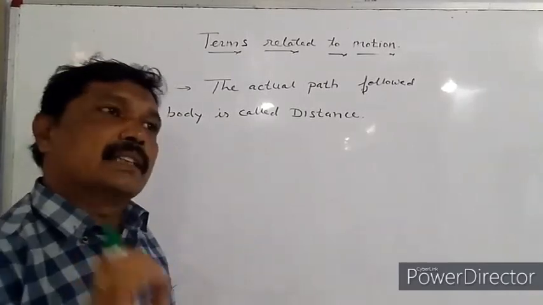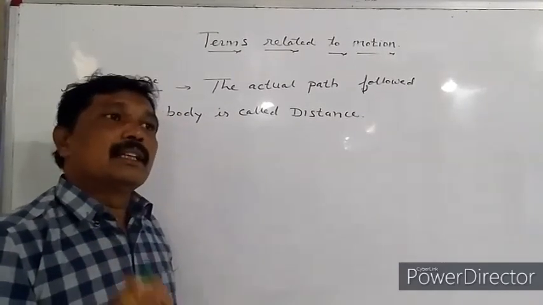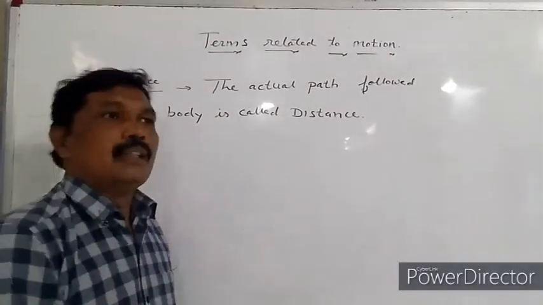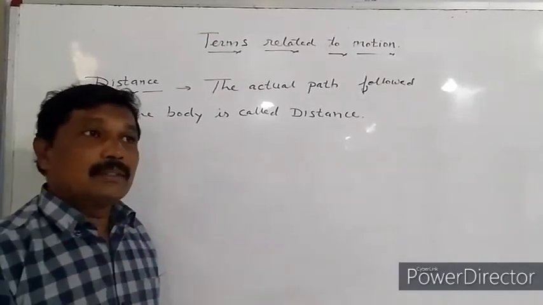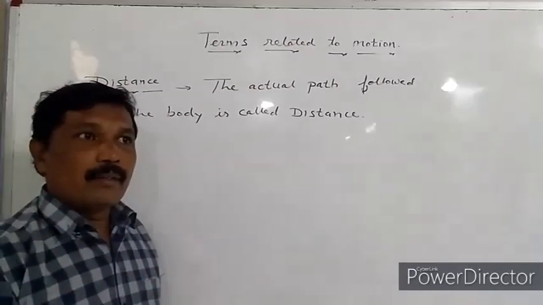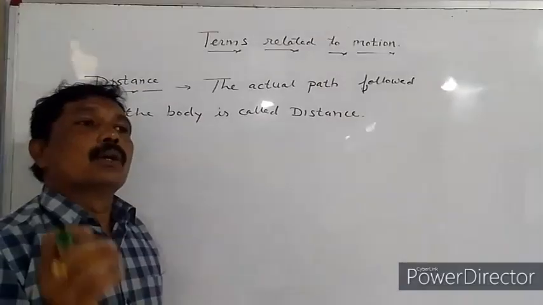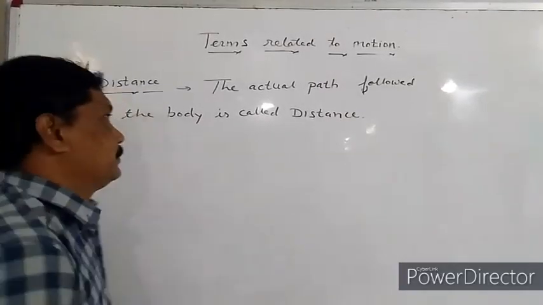Distance is a scalar quantity. Distance is always positive. Distance is always more than or equal to displacement.